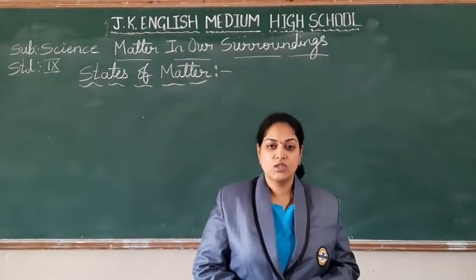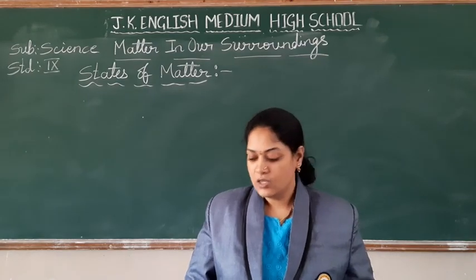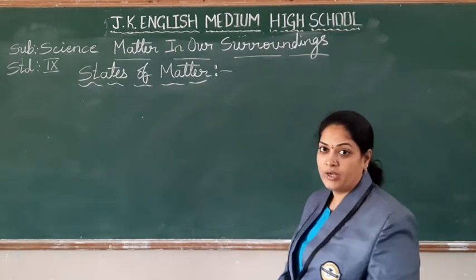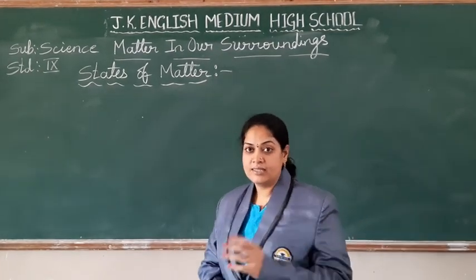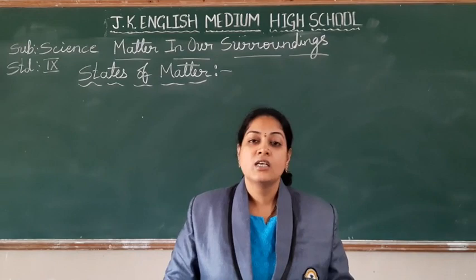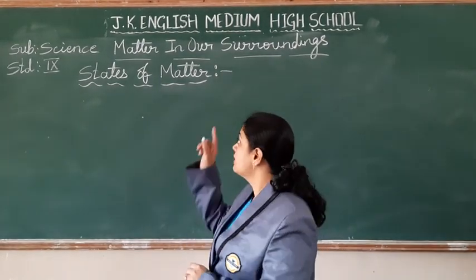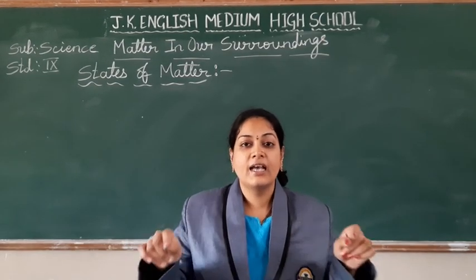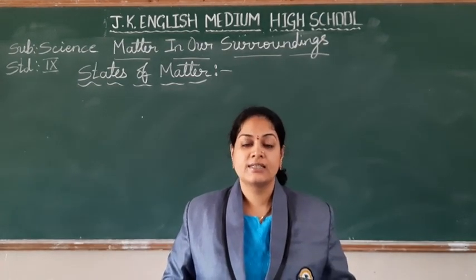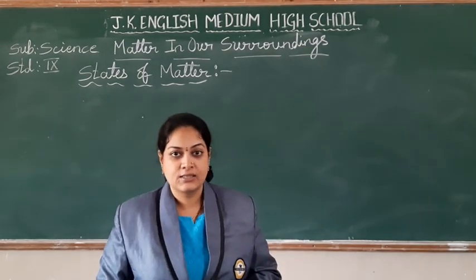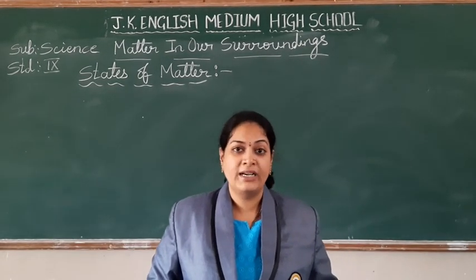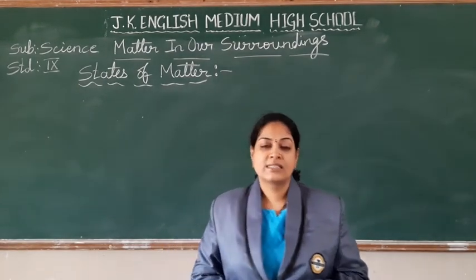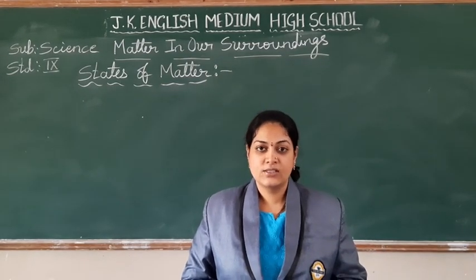We completed with the biology and started with your chemistry chapter. So, which chapter have we started, students? Matter in our surroundings. This is our second class, I guess. In the first class, we discussed the meaning of matter. What is matter? It has mass and occupies space. That is called matter. And we also discussed the physical properties or physical characteristics of matter in our previous class. Right, students?